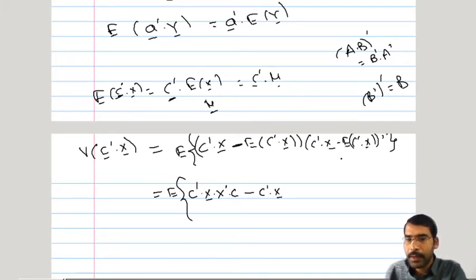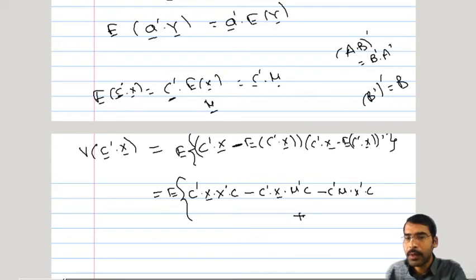Then the second term with minus sign: c prime x bar as it is. Now here expected value of c prime x bar, we have seen it is nothing but c prime, say we will use this particular notation mu, so it will be c prime mu, and its transpose will be mu prime c. Now here expected value of c prime x bar, again it is c prime mu, so minus c prime mu into this c prime x transpose, so it will be x transpose c.